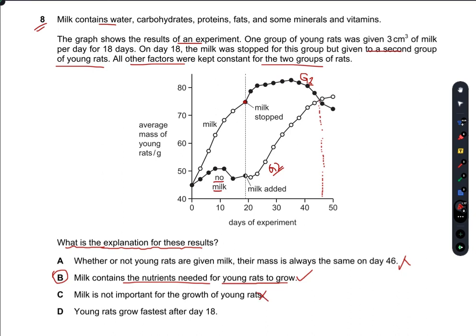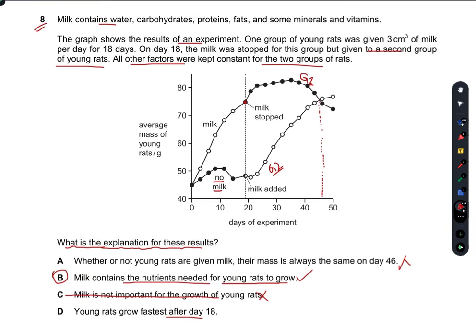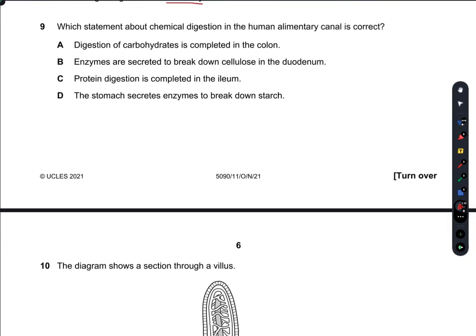Milk is not important for growth of young rats. This graph completely falsifies this statement. This graph definitely shows that milk has the nutrients which these young rats need for the proper growth. Young rats grow fastest after day 18. So after day 18, the young rats grow fastest. Yes, they do grow fastest, but it is again not an explanation of the variation in average mass of young rats. So I would go with B. B is the right option.